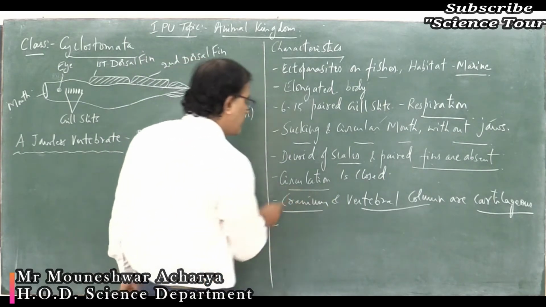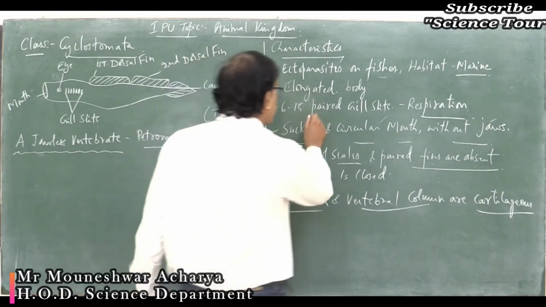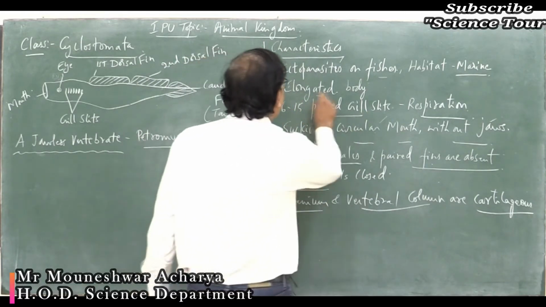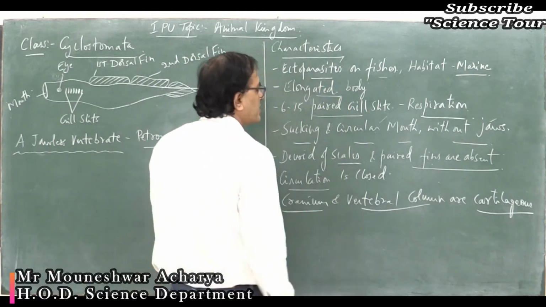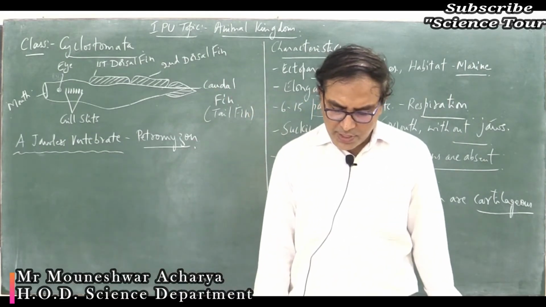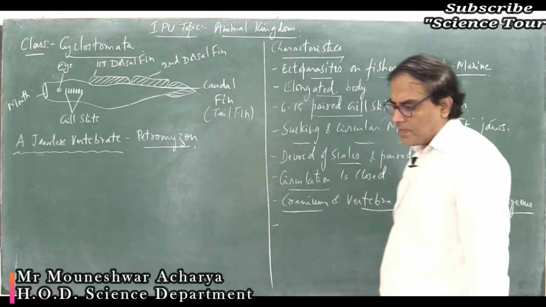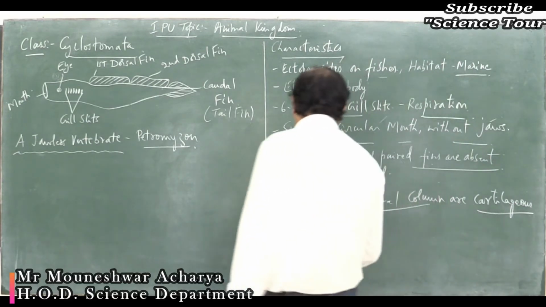Circulation is closed. So students, you must underline all the important points: elongated body, ectoparasites on fishes, marine. These are some of the important points. Then one more important point. Cyclostomes are marine but migrate